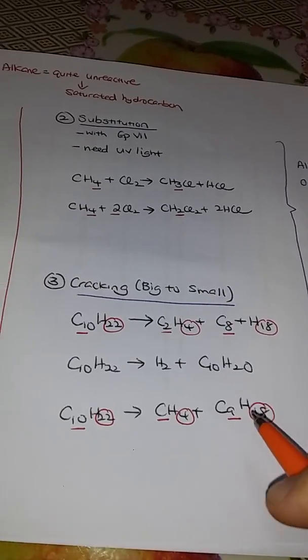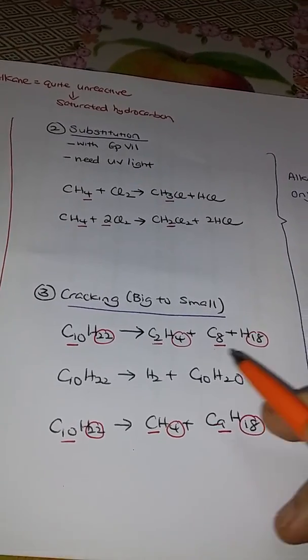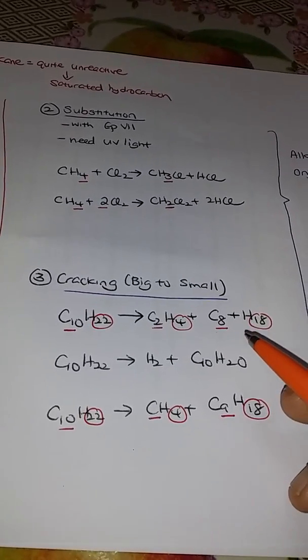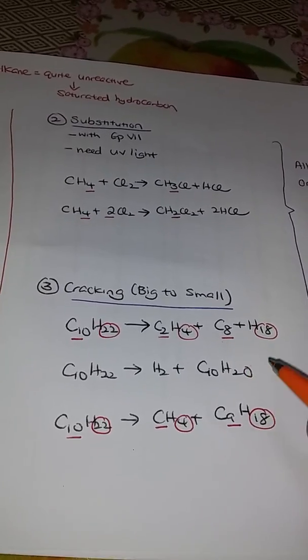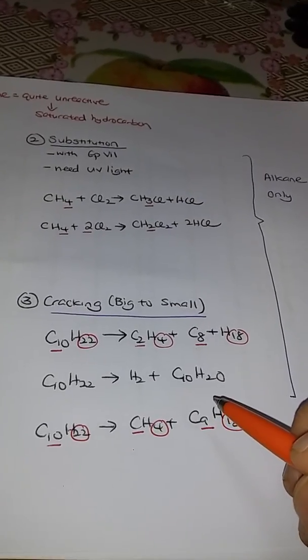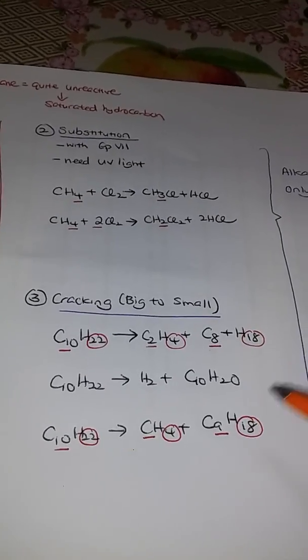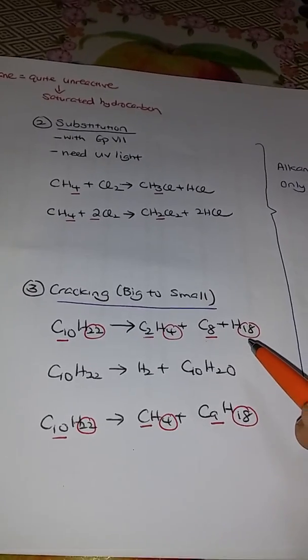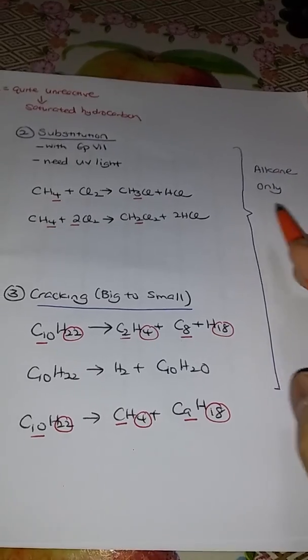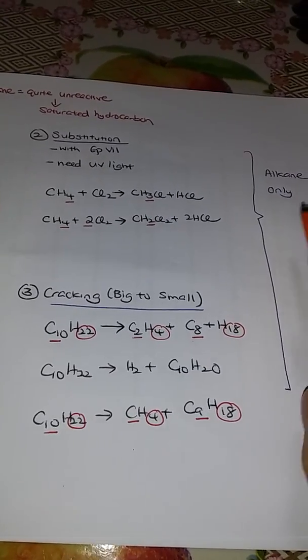One of the reasons that we do cracking is because smaller alkanes are more efficient in burning. As we mentioned earlier on, it's easier to burn, it's easier to catch fire, so it's in higher demand. So cracking normally is to fit the higher demand of smaller molecules. So substitution and cracking is mainly for alkanes. Other homologous series will not.